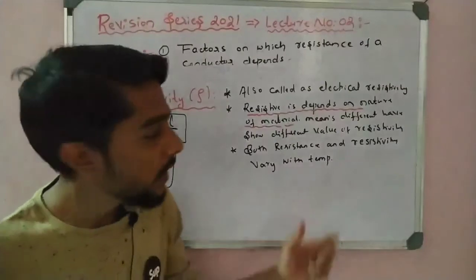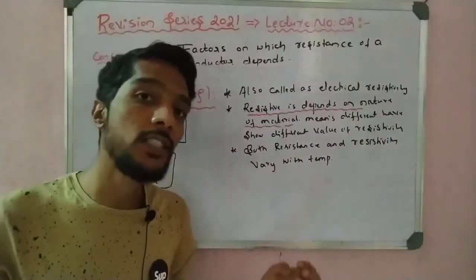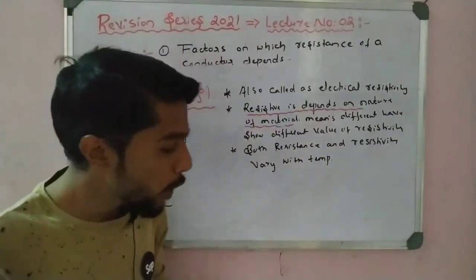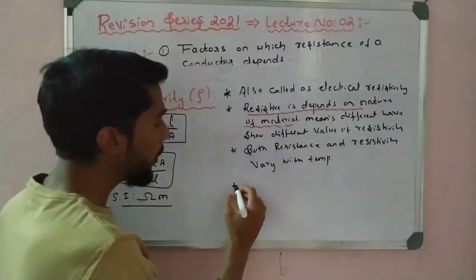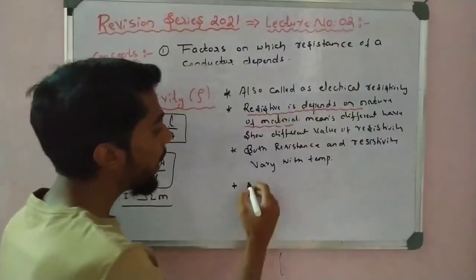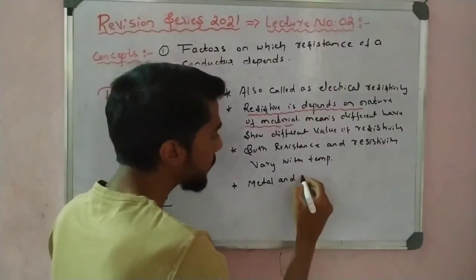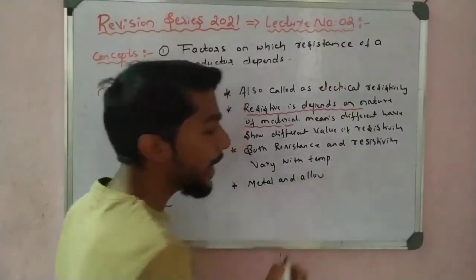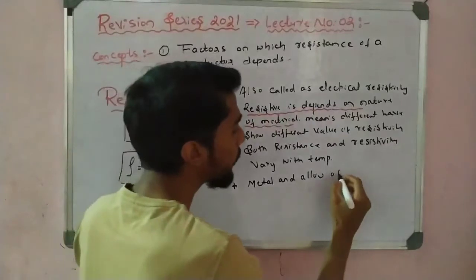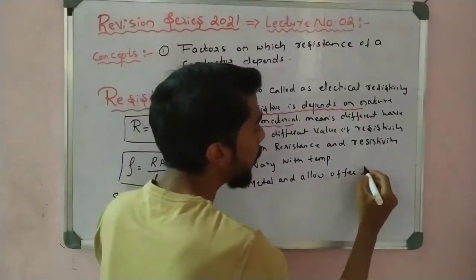Whenever the temperature changes, the resistivity also changes and the resistance also changes. Remember that, students. Next point, students: metals and alloys offer low resistance.